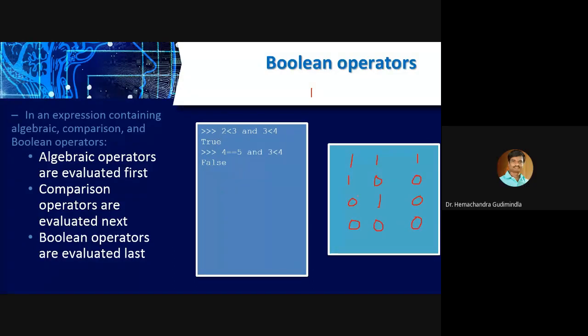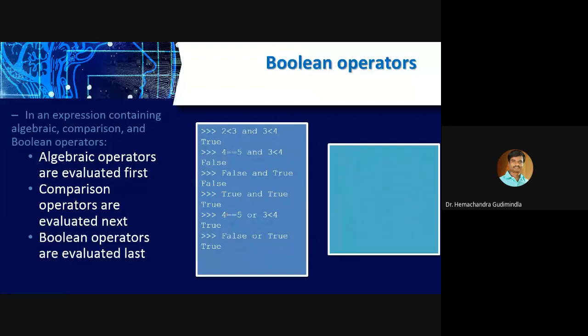This is the AND table, right? That means both should be true. Only if both are true, the output is true. Anyway, these basic things you already know, so I don't want to go into detail. And for OR, if one is false or true, false means 0, 0 or 1 means definitely, in the OR table, it is 1.